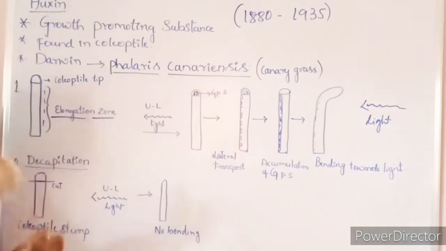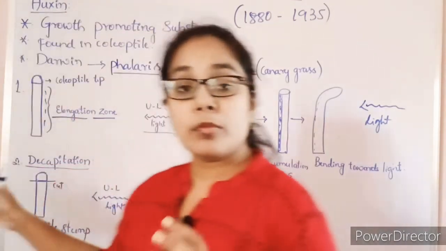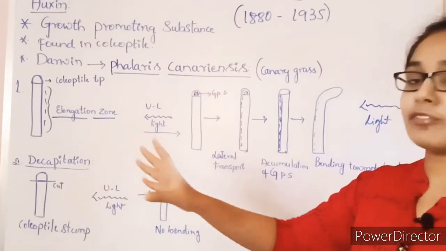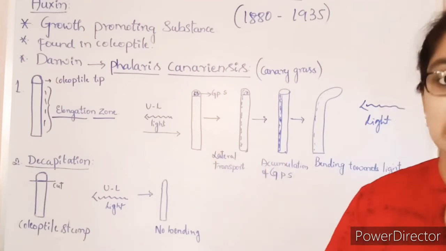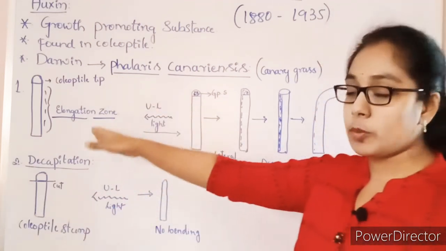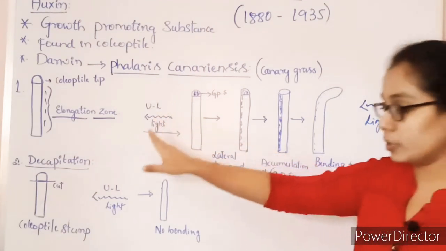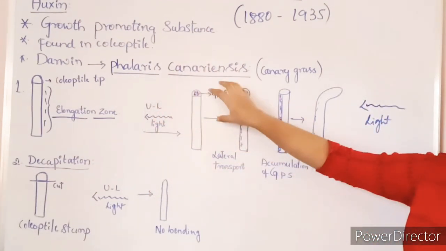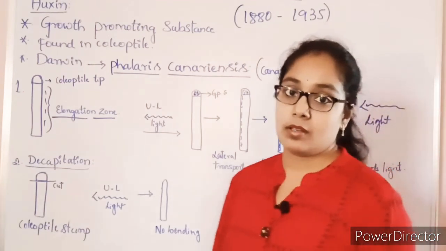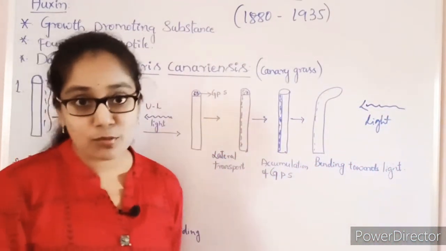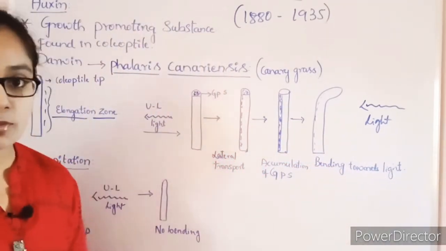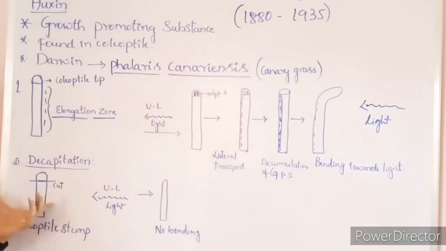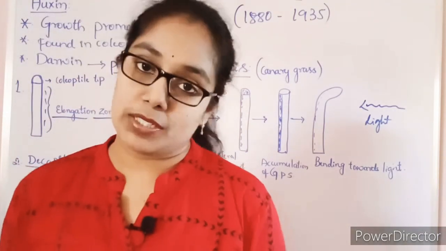Even if he doesn't expose the coleoptile to light, the substance will be present. It is not produced only after the exposure to light; it is already present inside the coleoptile tip. When the coleoptile tip gets exposed to unilateral light, that substance gets stimulated, and only after stimulation does it bend towards the light. In the second experiment, he did the decapitation, where the coleoptile did not bend towards the light.